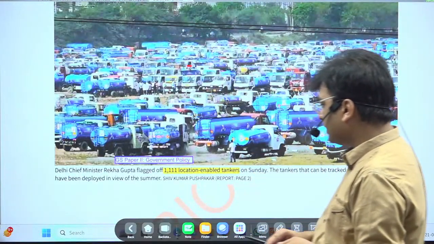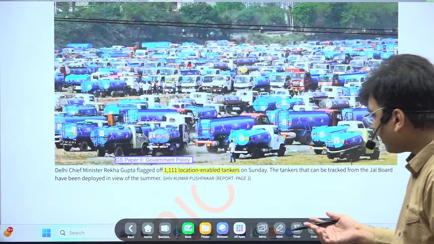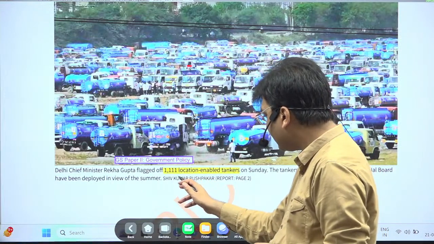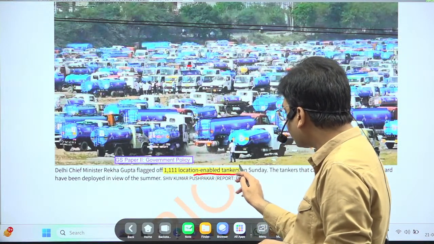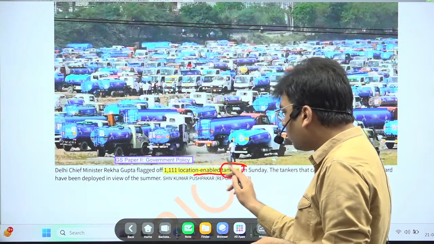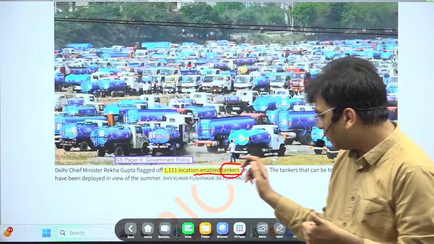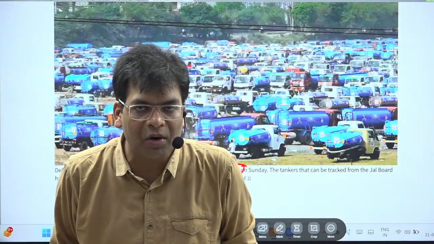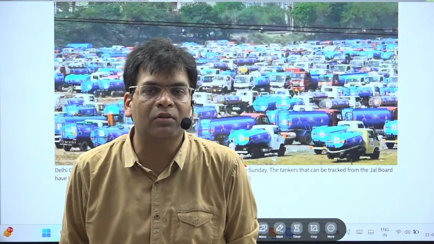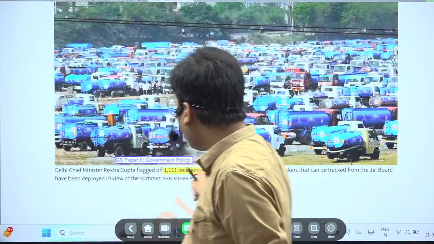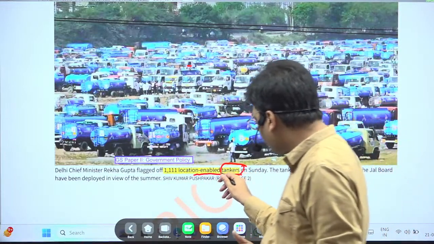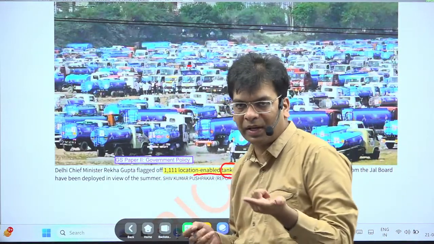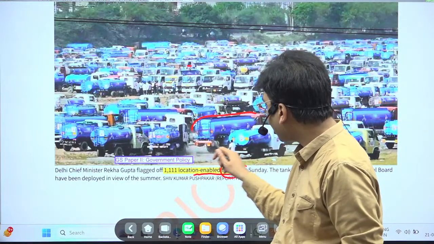Next news: Delhi Chief Minister Rekha Gupta flagged off 1,111 location enabled tankers. So here you will see that location enabled tankers are a new way of governance. In GS paper 2, the governance topic is there, and also government policies. One of the policies that the government is bringing is location enabled tankers. So what do these tankers provide? They are water tankers.